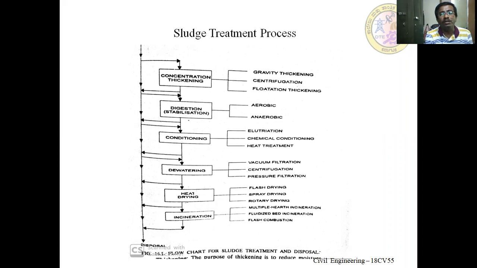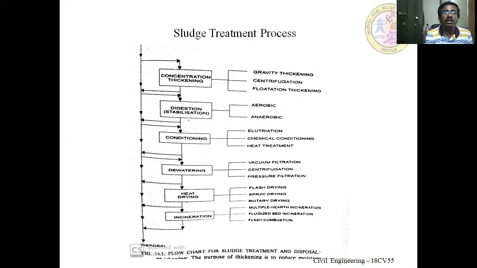In gravity thickening, the concentration occurs due to gravitational force. In centrifugal or floatation thickening, air is allowed in at high velocity, and from that it is possible to reduce the moisture content and thicken the sludge.